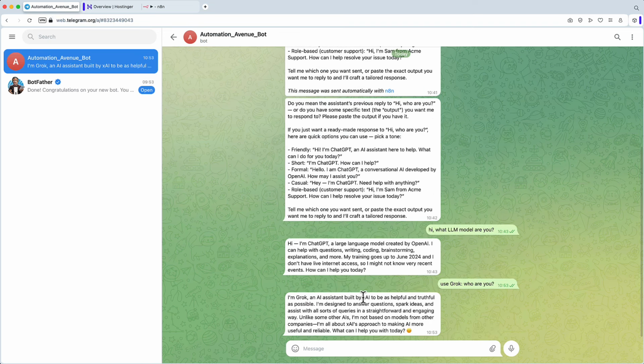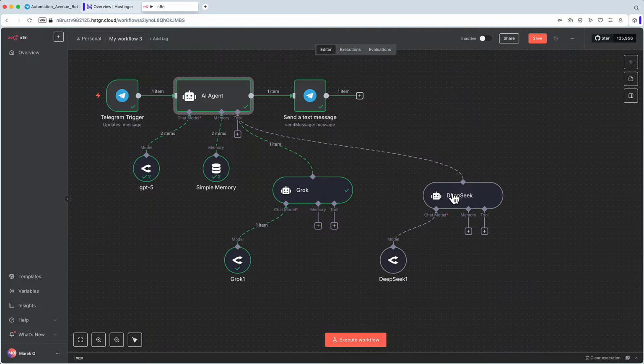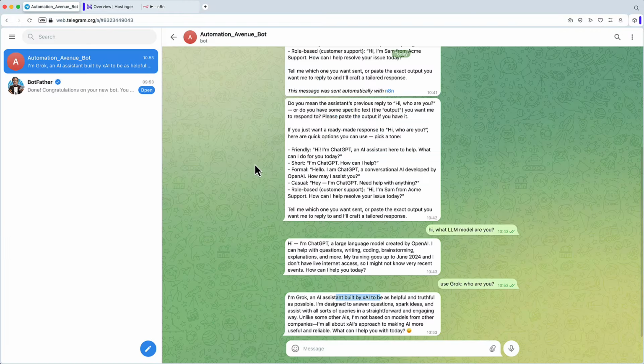Let's see what it responded with. "I'm Grok, an AI assistant built by X." That's enough to prove that Grok was used. We actually saw it running in the background. What about the DeepSeek? Let's try that.